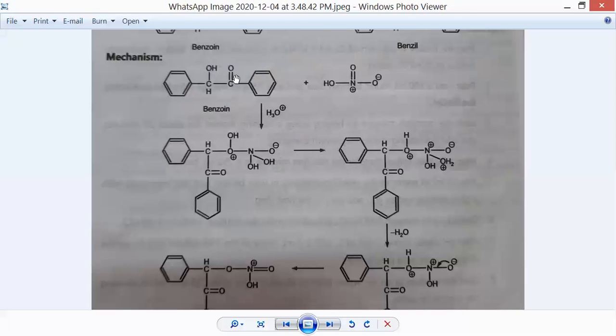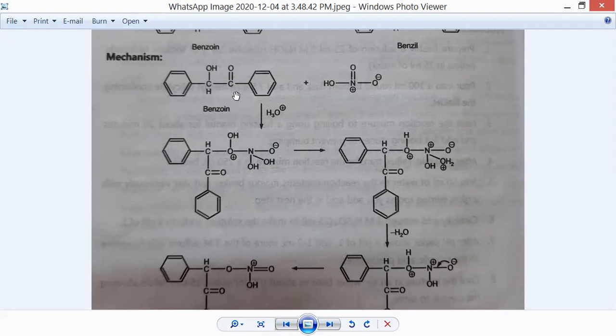So this is the structure of benzoin, which the nitric acid will attack. Due to the ionization of nitric acid in water, water is converted into a hydronium ion. Now this hydronium ion will attack the benzoin molecule's carbonyl carbon atom.